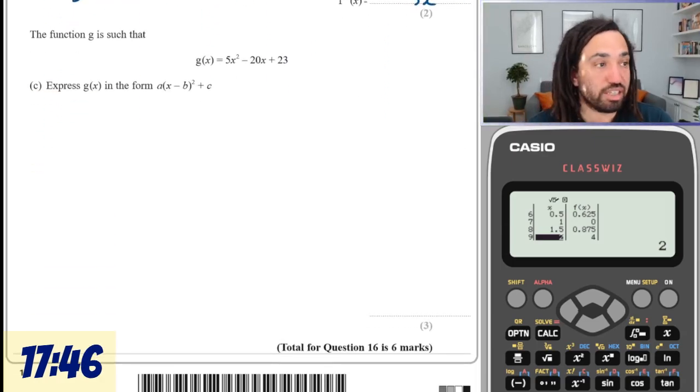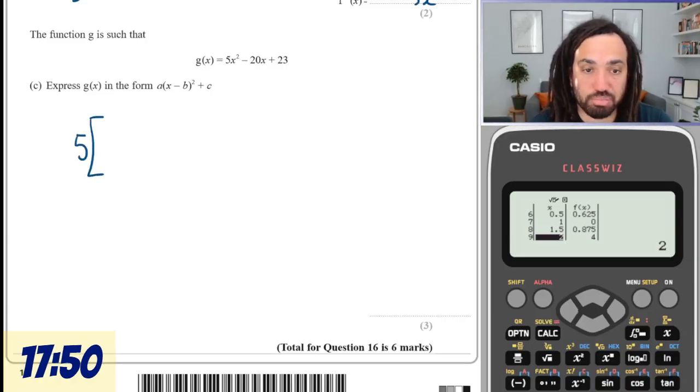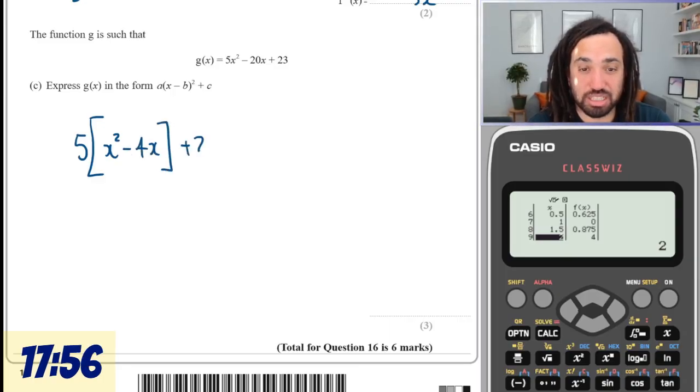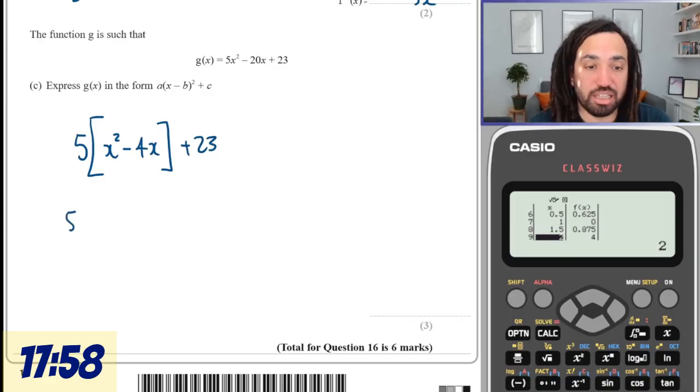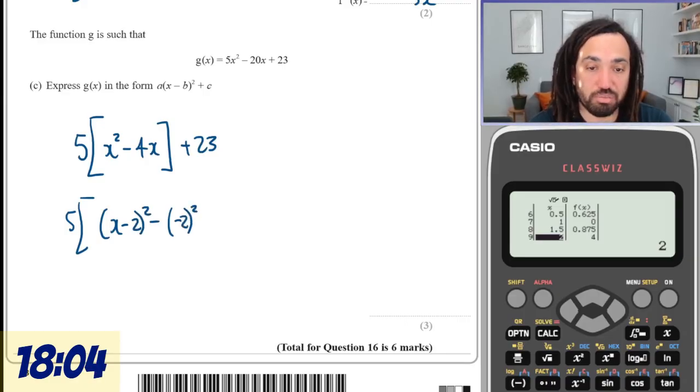Okay, so just factorize that. No, complete the square, sorry. So 5 goes outside the bracket. We leave x squared in and minus 4x. 23 could stay outside. And then if I complete that square, we half the b term and then minus that halved b term squared, like so.